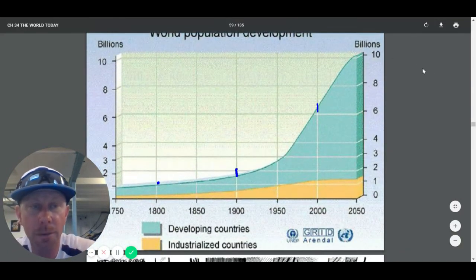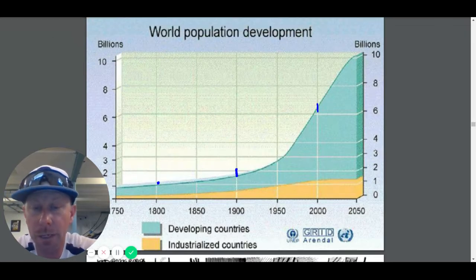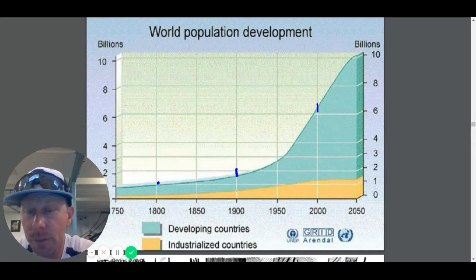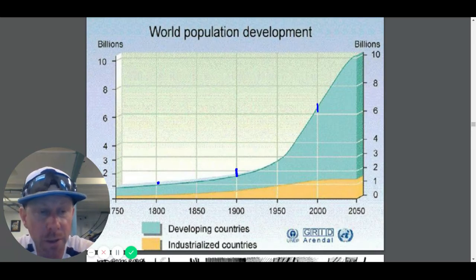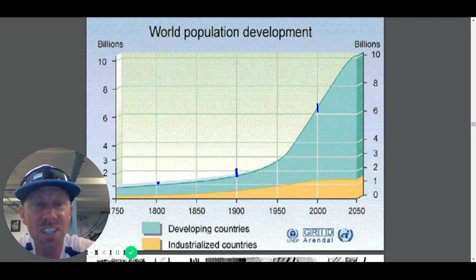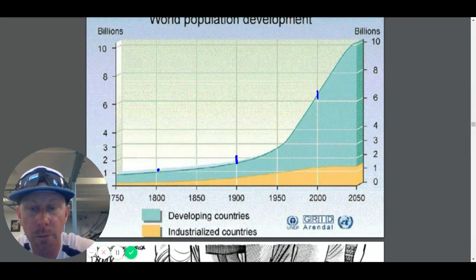World population development. Again, here's another chart. You see the developing world is the lighter shade, and the brighter shade is the industrialized countries. So industrialized countries have about 1.3 billion of the 7 billion people on Earth today. And projected by 2050, they'll have that same amount of people. But the developing world is where we're growing in people. So most of the people in the world will actually be living in poverty. They'll be starving, and they'll be having a rougher life. So that's something to ponder and think about.